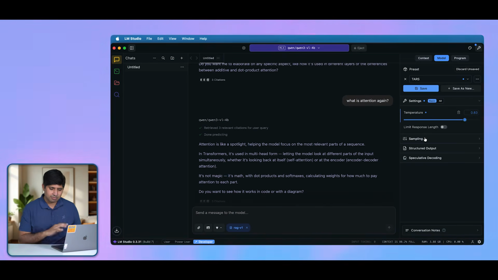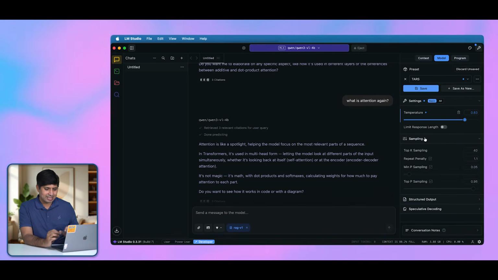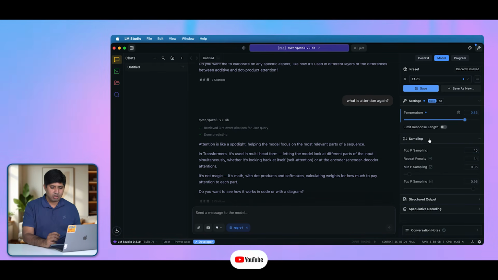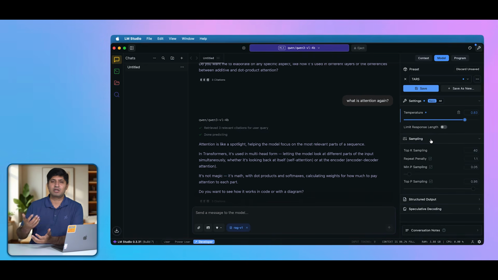Okay. Now let's come to the second setting, which is sampling. In sampling, you have to look at just one option, which is top K sampling. Top K sampling is the number of possible matches or outcomes that you get out of the model. Let's say that you have a large document, and you are asking what is attention. Now it's possible that this document has attention mentioned in 100 places. If the model looks at 100 outputs, it's not going to give you the correct answer.